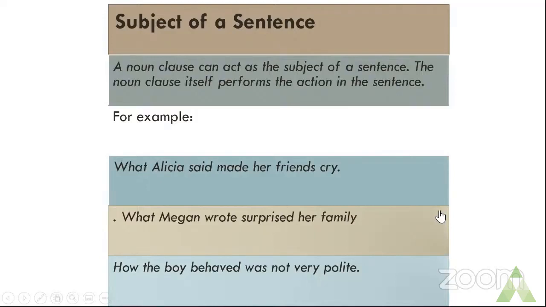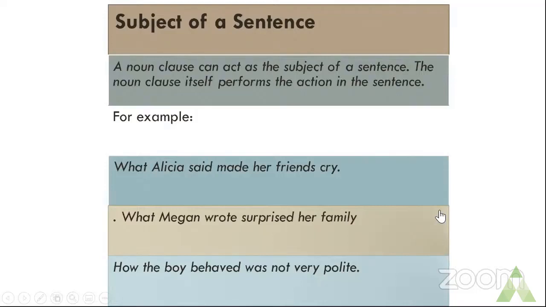You ask the question to the verb: what made her friends cry? What Alicia said. So "what Alicia said" is your noun clause in the form of the subject of your sentence. The noun clause is a part of the sentence, but it is playing the role of a subject.